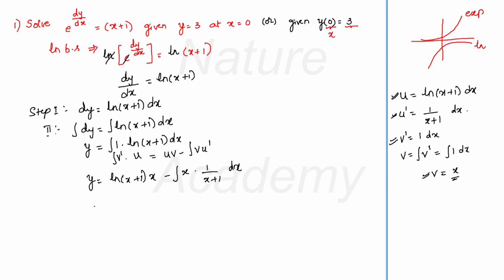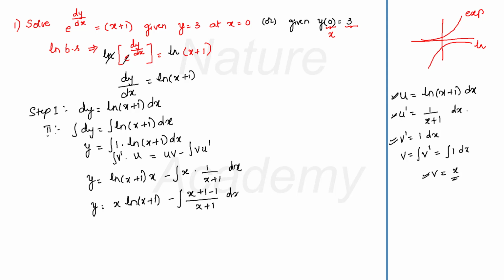Now y is equal to x into log(x+1) minus, to make things simpler, what I am going to do is add and subtract 1 in the numerator. It will become (x+1 minus 1) by (x+1) into dx.